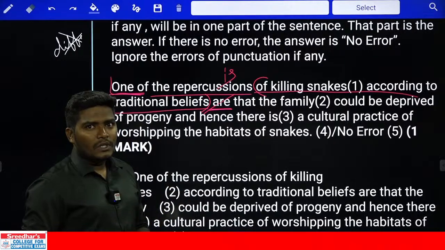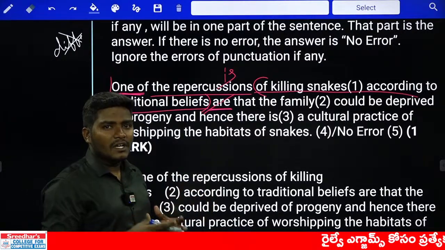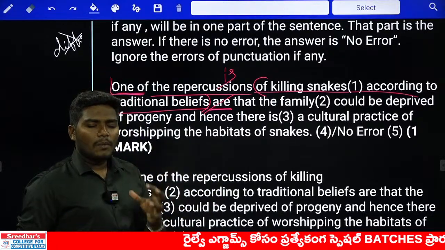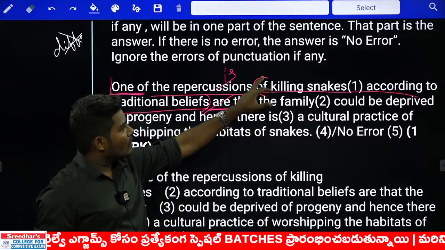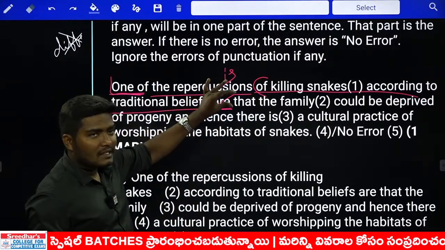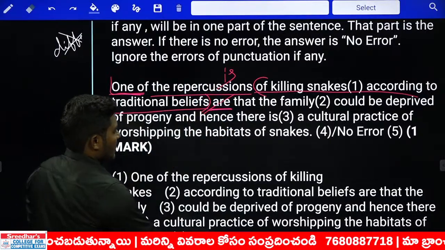If there are 10 sentences, they make it into precise writing. You know what is precise writing? Precise writing is nothing but giving the same meaning of the 10 sentences in 5 sentences only. So instead of using this as an extra sentence, they added this as the prepositional phrase. Okay, right. Next, 150.